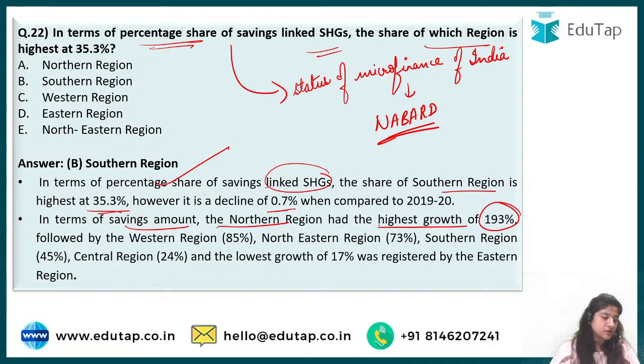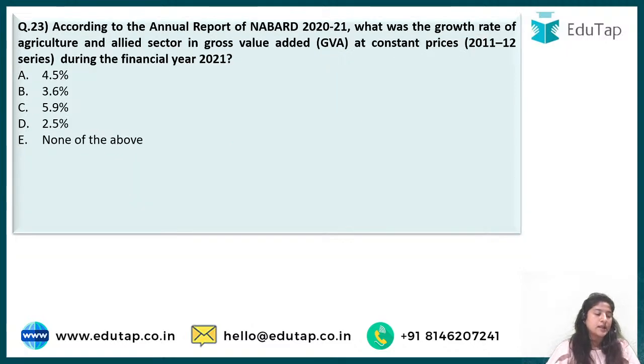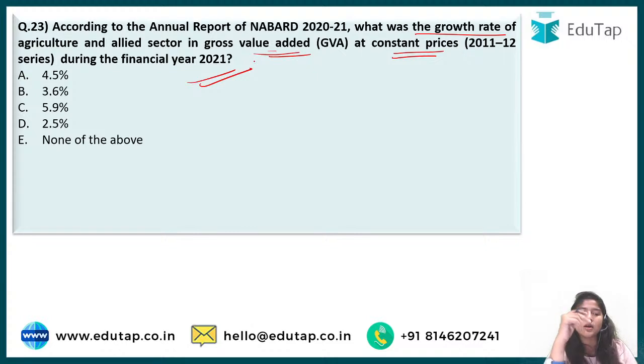This is a particular report according to that. Next comes question number 23 that says, according to the annual report of NABARD 2021, what is the growth rate of agriculture and allied sector in GVA at constant prices during the financial year 2021? Do not get confused, that was for the Economic Survey 2020-2021. That was the estimated growth rate, and that was, I guess, of 2019-20, right?